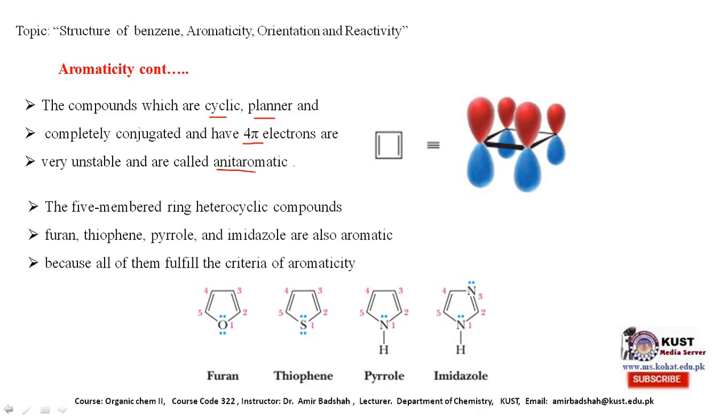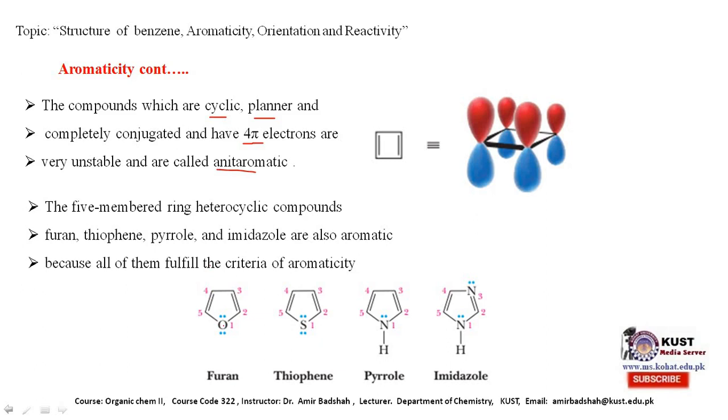This phenomenon of aromaticity is not only limited to homocyclic or carbocyclic compounds, which are made only of carbon atoms, but it also extends to heterocyclic compounds. Heterocyclic compounds are those in which the ring also has other atoms except carbon.